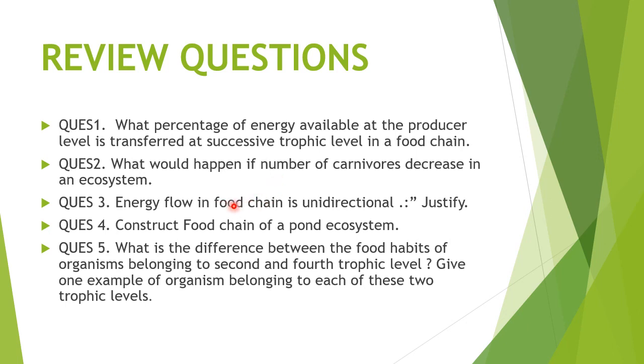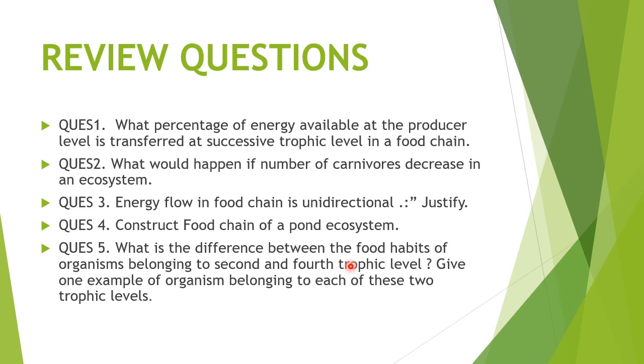Energy flow in the food chain is unidirectional, that we have already discussed. Construct the food chain of the pond ecosystem, meaning aquatic ecosystem. What is the difference between the food habits of organisms belonging to the second and fourth trophic level? Organisms belonging to the second trophic level are primary consumers, meaning they are the herbivorous, so they eat plants. And organisms belonging to the fourth trophic level are the carnivorous. They eat the flesh of the herbivorous.